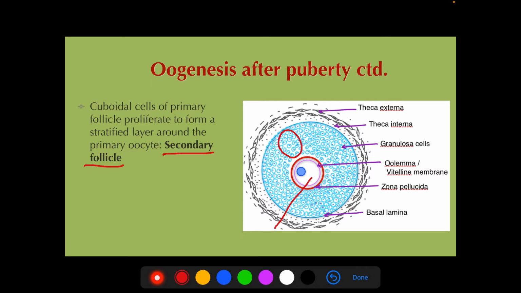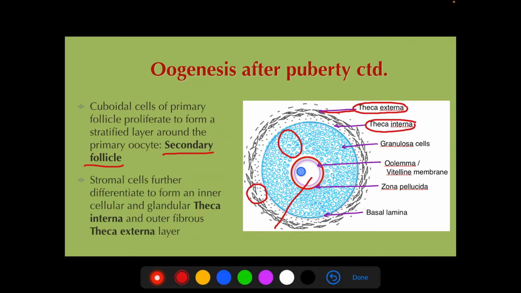The outer stromal cells again start differentiating, and the inner layer becomes glandular or cellular. This is called theca interna. The outer layer remains fibrous, and that is called theca externa. So, theca interna and theca externa.